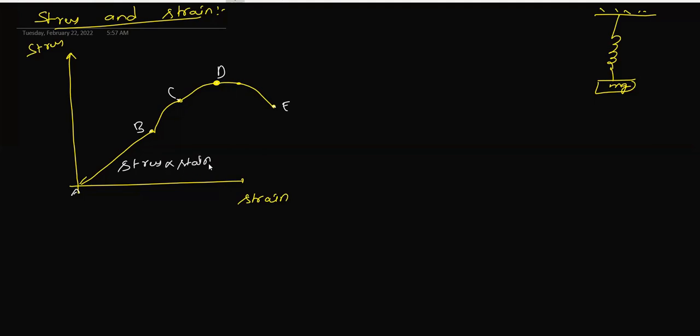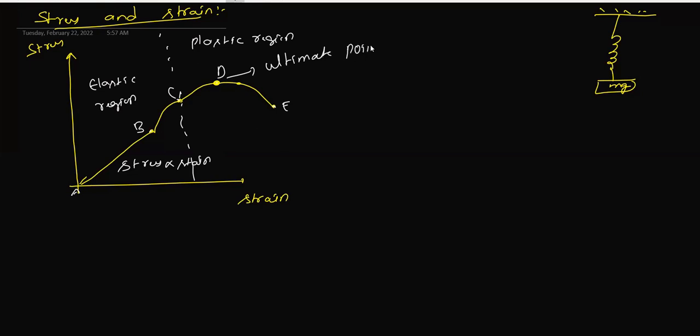Up to C, some elastic properties will be there, which we call the elastic region. After this side, regaining is not possible, that's why we call it the plastic region. This point is called the ultimate point, and this point is called the fracture point or breaking point.